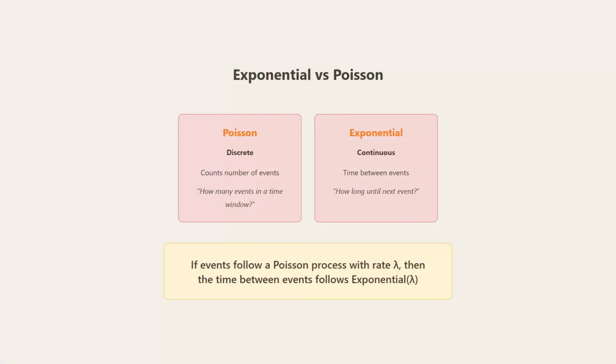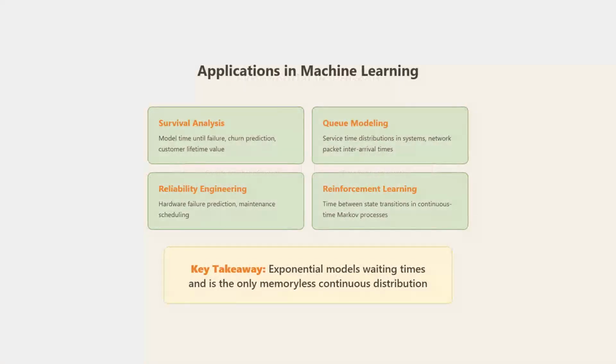How does exponential differ from Poisson? Poisson is discrete and counts the number of events. Exponential is continuous and measures time between events. If events follow a Poisson process with rate lambda, then the time between events follows an exponential distribution with the same lambda. Exponential is crucial in machine learning.